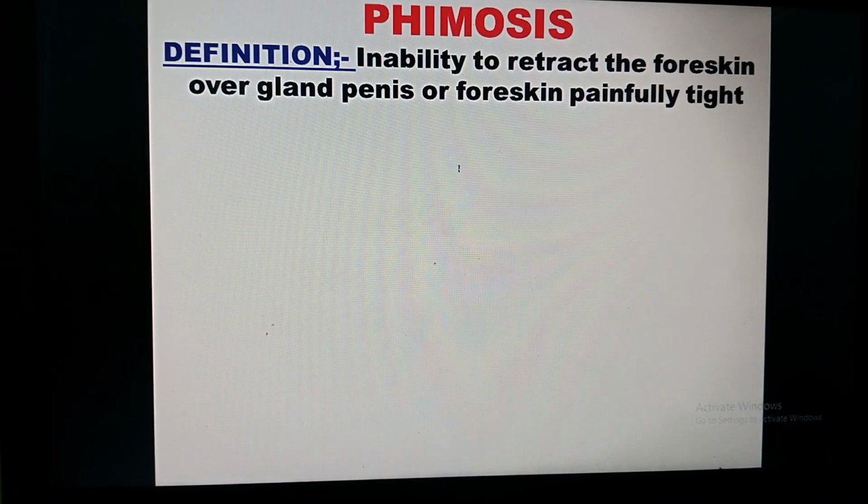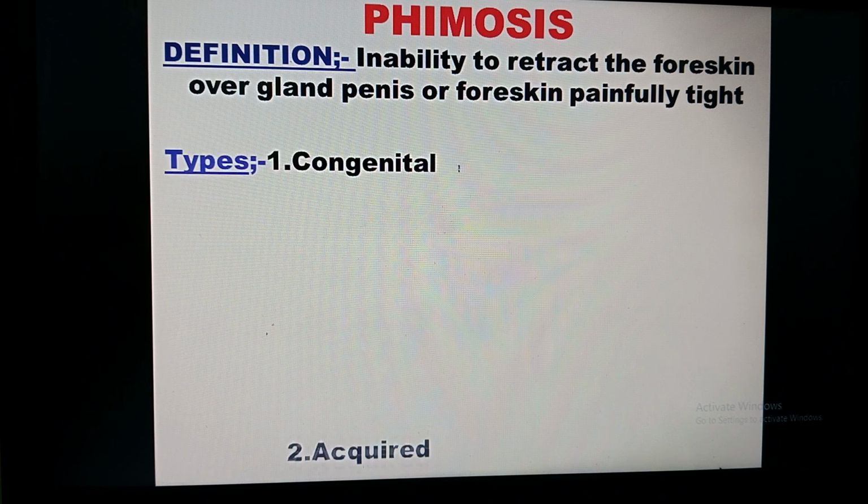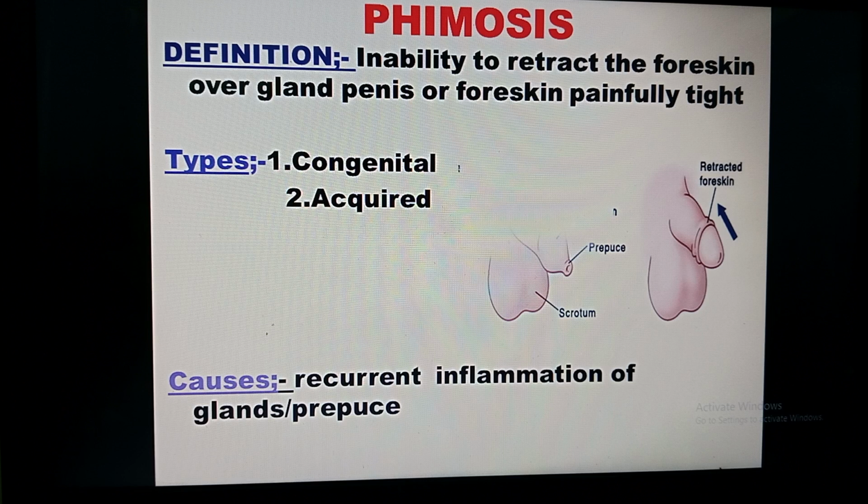Phimosis means inability to retract the foreskin over the glans penis. We just saw the glans penis, and over that the foreskin is situated. I said the foreskin can be retracted back, but in this condition it is unable to retract back, unable to pull it back, and unable to clean it. What may be the causes? It may be due to recurrent inflammation. If the client is not maintaining good personal hygiene, or has multiple sexual partners and is suffering with an STD, in such conditions there is more chance of getting phimosis.